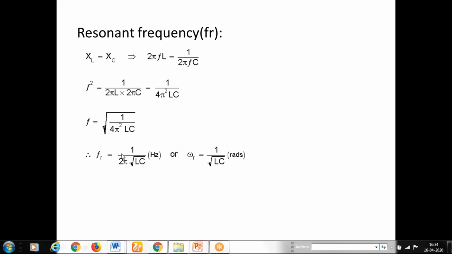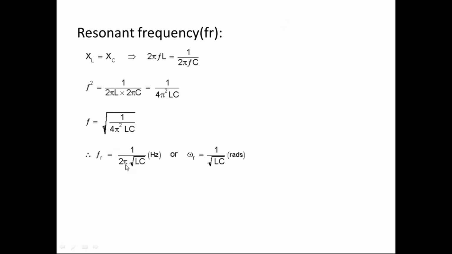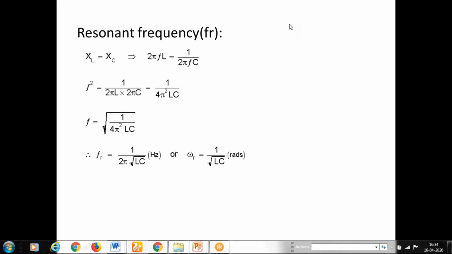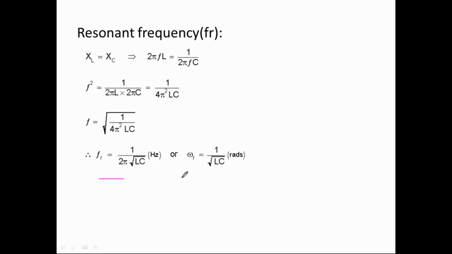We can get the same equation for the resonance frequency. The same equation for series resonance and parallel resonance is valid. A circuit may be series or parallel, we can derive the same thing.